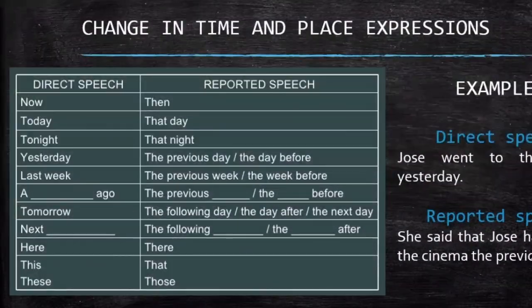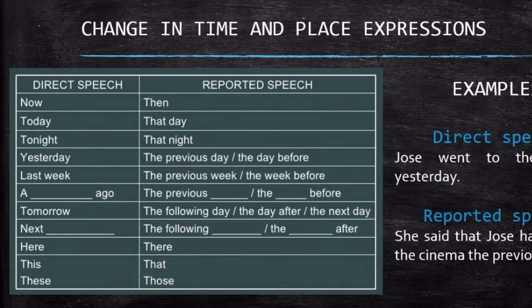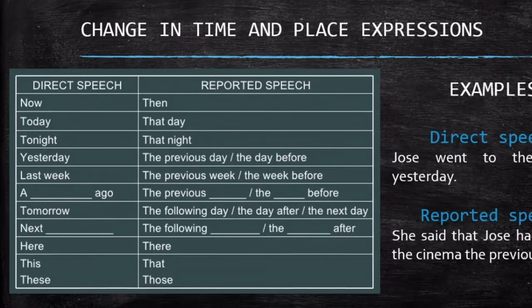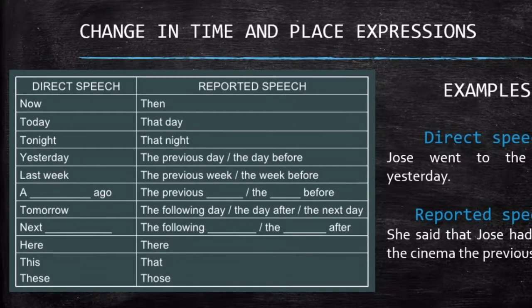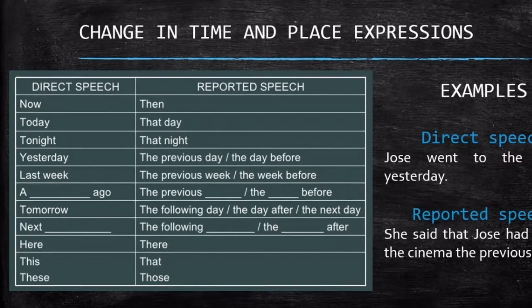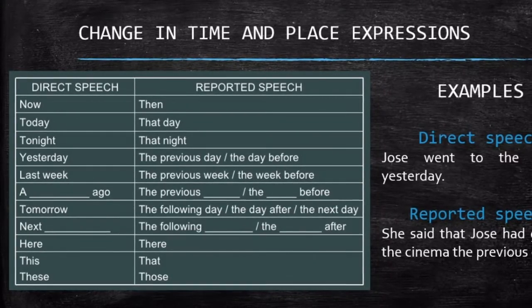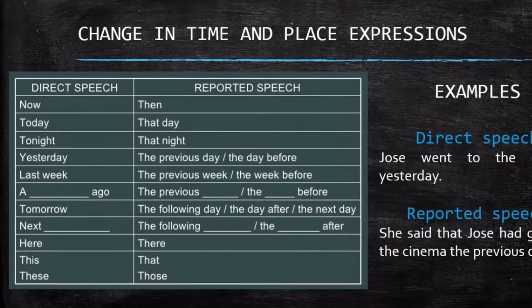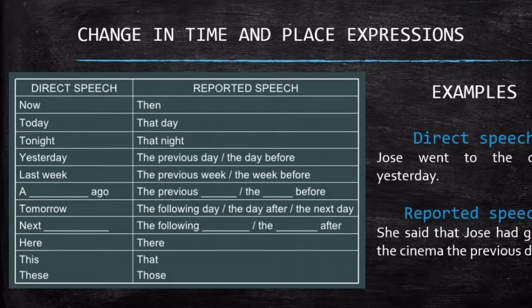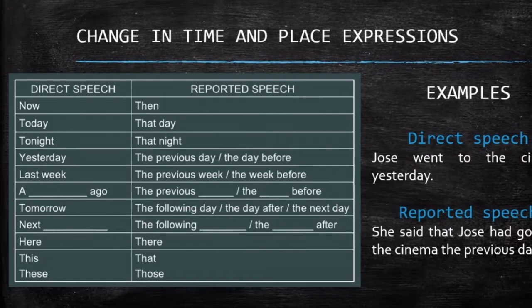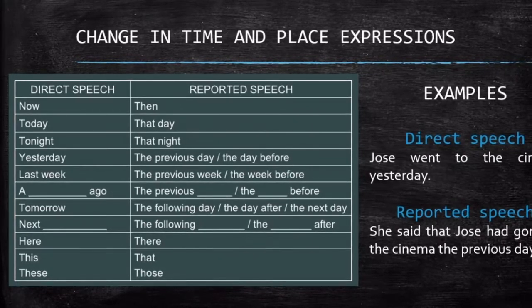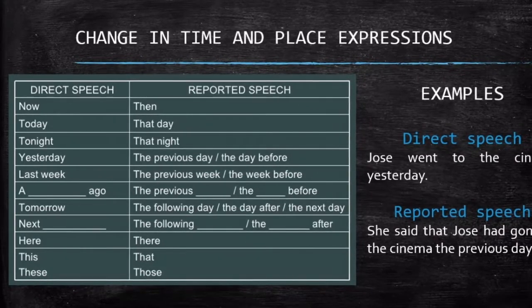Now here you can see a chart with the changes in the time and place expressions. As you can see, we have now in direct speech, and it changes into then in reported speech. Today changes into that day, and so do the other time and place expressions.